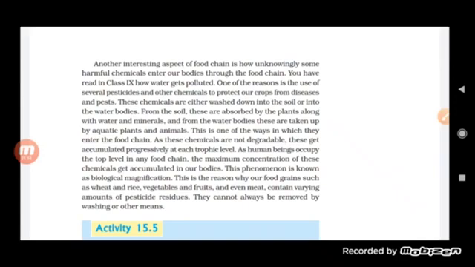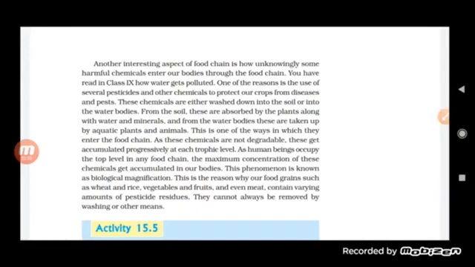Similarly, when this DDT was washed away with the water, it entered the water bodies, where it was used by the plants, then by the animals, and those animals were eaten by other top animals. There the amount of DDT was compared with the plant, and it was found that the amount of DDT in the higher animal was more than in the plant. So this accumulation of the concentration of the chemical in the higher trophic level is called biological magnification.